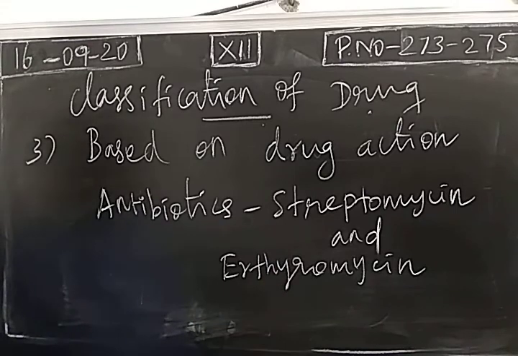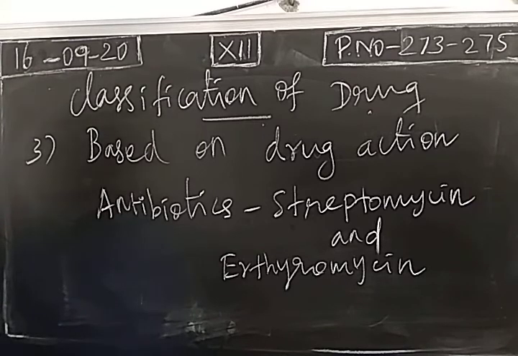So biological effect is same, pharmacological effect is same. Based on pharmacological effect, these two belong to the category antibiotics. But mode of action will be different. That is why this classification is coming. Streptomycin and erythromycin both inhibit protein synthesis in the bacteria.